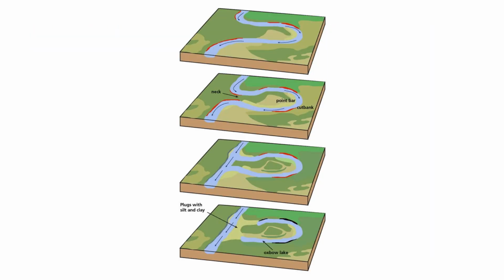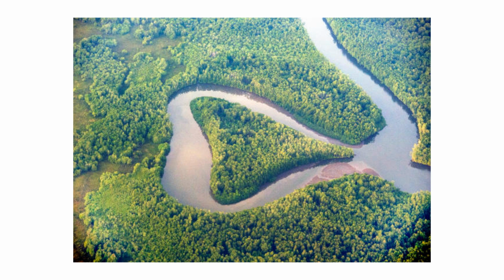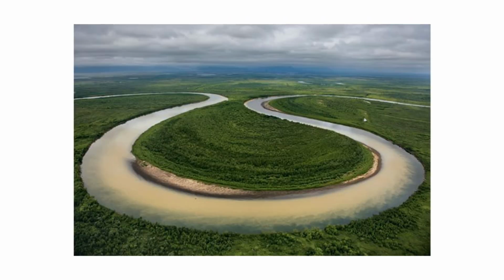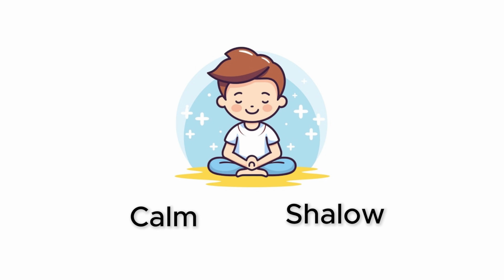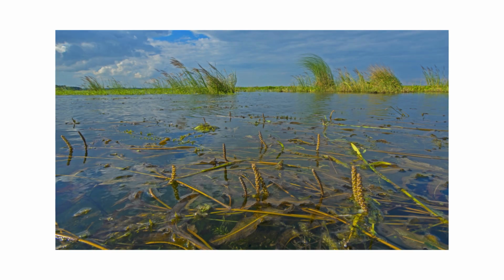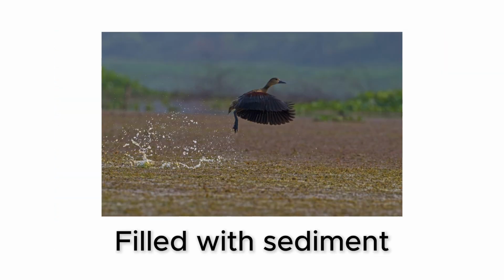Oxbow lakes. Rivers bend and curve over time, eroding one bank while depositing sediment on the other. Occasionally, a river cuts a new, shorter path, and the old curved section gets left behind as a crescent-shaped lake. These are calm and shallow, and because water no longer flows through them, they slowly fill with sediment and vegetation over centuries.